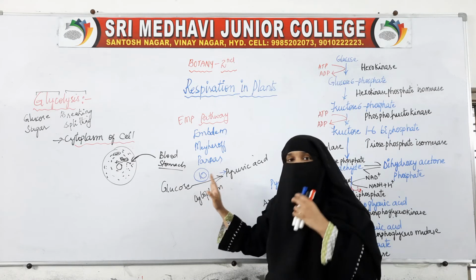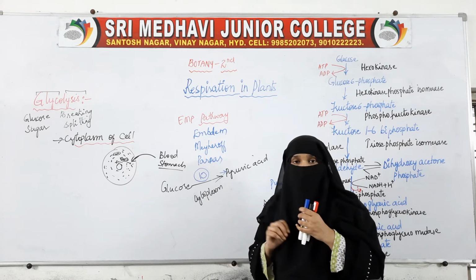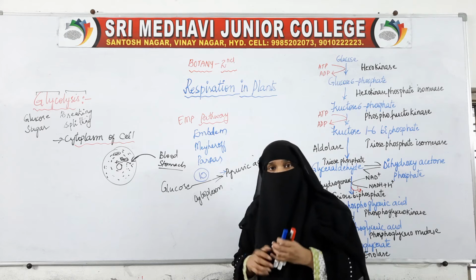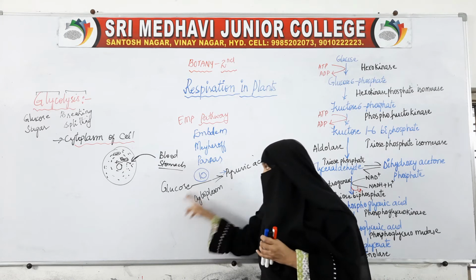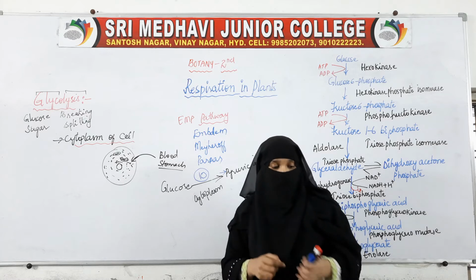Now let us see what those 10 reactions are. We said that glycolysis is a 10 reaction process. So what are those 10 reactions? How is glucose changed to pyruvic acid? We will see now.